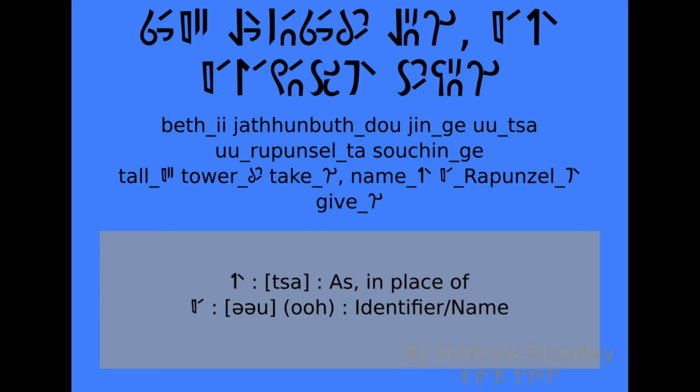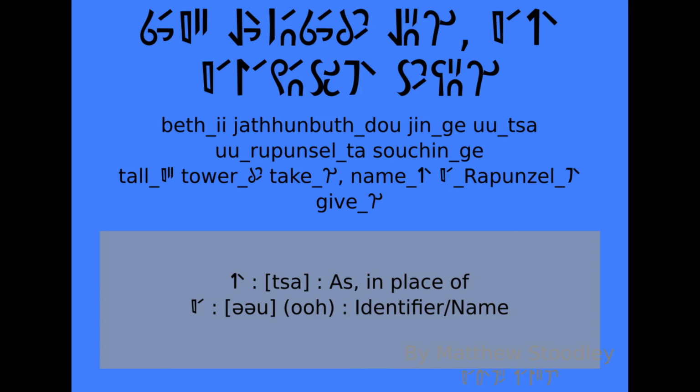Bethi jathunbuthog jinge uta Repunsel ta so chinge. Tall e tower do take ge. Name ta Repunsel ta give ge. She took her to a tall tower, and as a name, Repunsel she gave.